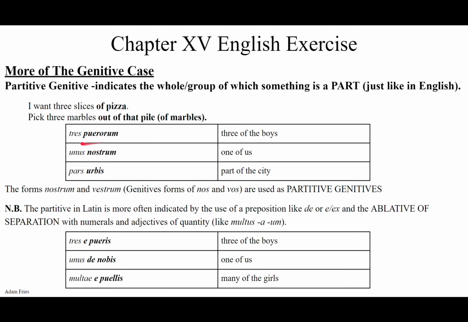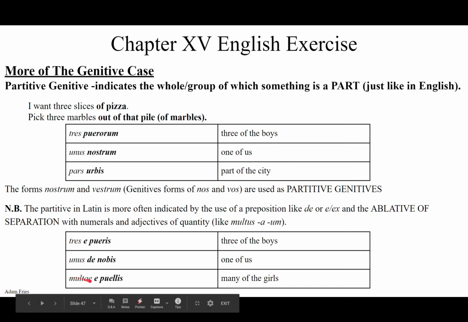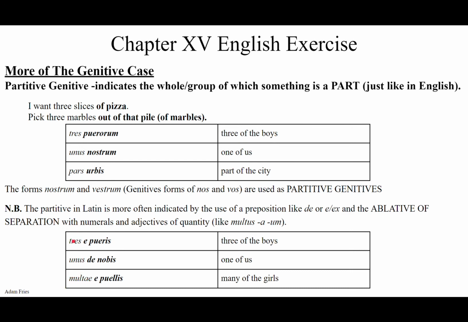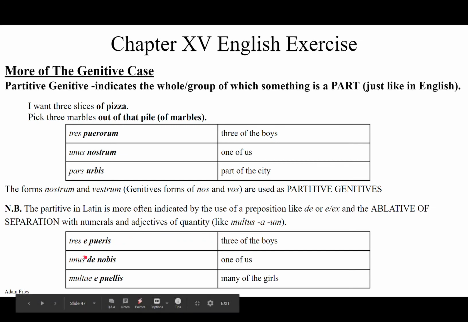And that doesn't mean you won't see tres puerorum, but if we have a numeral or an adjective denoting quantity, Latin prefers to use the prepositions de or ex plus the ablative of separation. 3 out of the boys, which we can just translate as 3 of the boys. Unus de nobis, 1 of us, 1 out of us. Multae e puellis, many out of the girls.